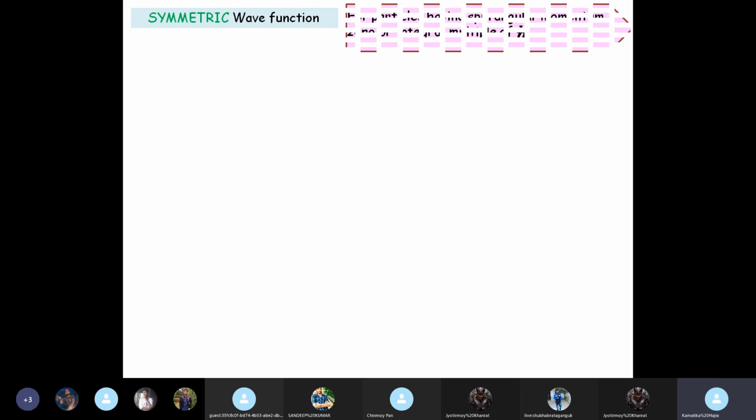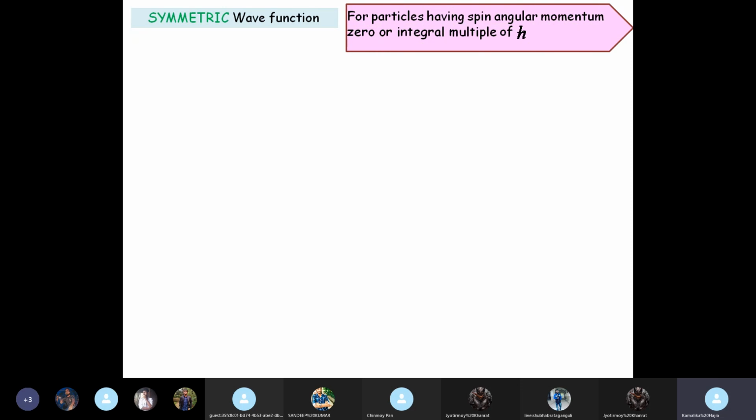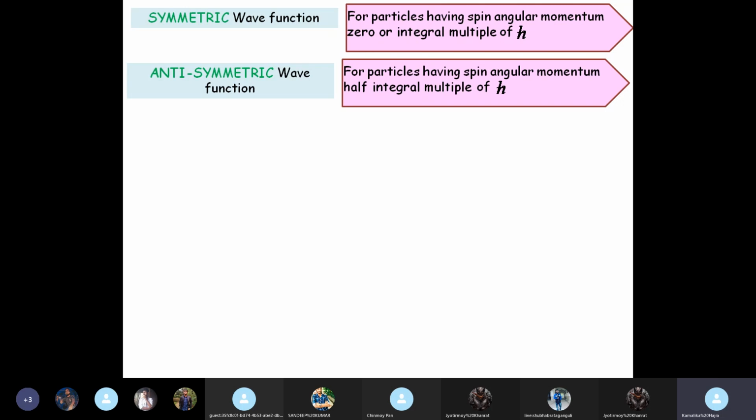So when you have a symmetric wave function, you know that it is for particles having spin angular momentum either 0 or integral multiple of h cut. Okay, whereas if you have an antisymmetric wave function, you know that it is for particles having spin angular momentum half integral multiple of h cut. So it is all determined by the spin angular momentum of the particle.